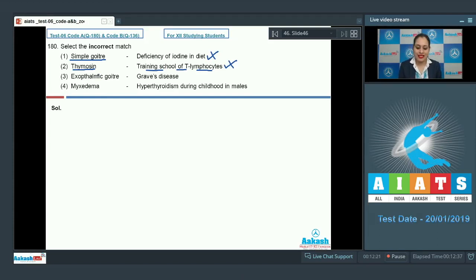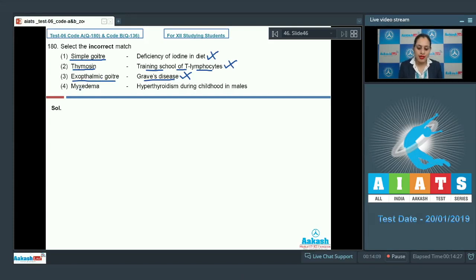The next option given is exophthalmic goiter, and the match given is Graves' disease. As it is a correct match, this cannot be a correct answer to our question, because this exophthalmic goiter is also known as Graves' disease. In Graves' disease, the thyroid gland is enlarged accompanied by bulging of eyeballs, which is exophthalmic. So this is exophthalmic goiter. It is considered an autoimmune disorder in which a person produces antibodies which mimic the action of TSH. So this is an incorrect option.